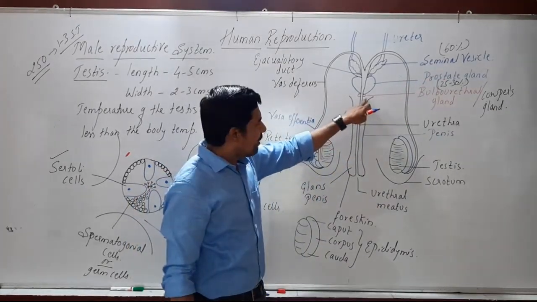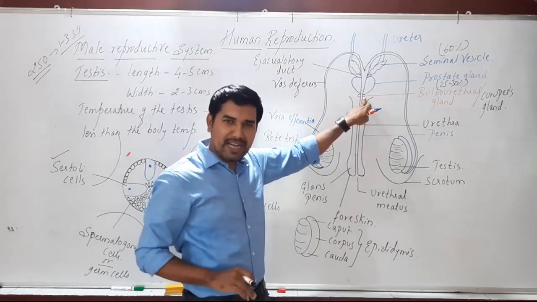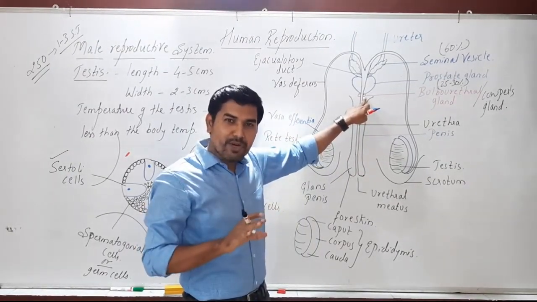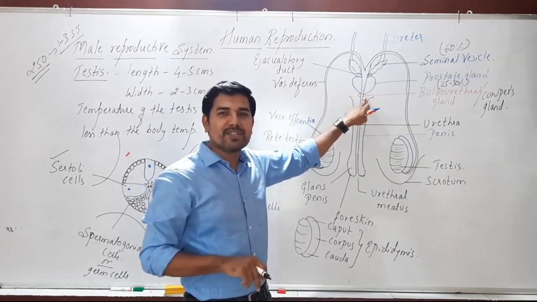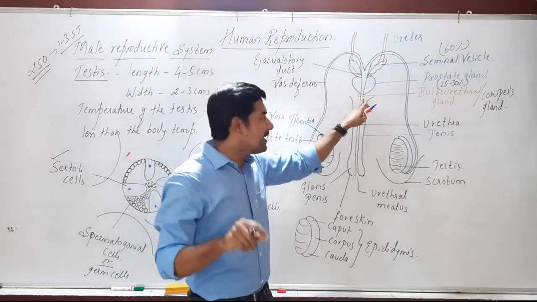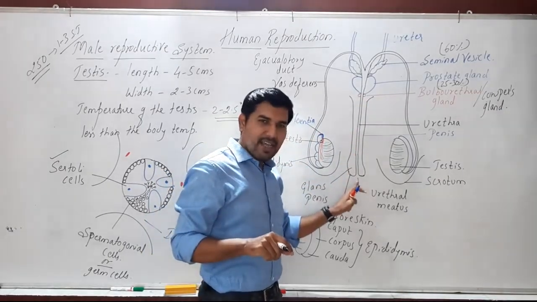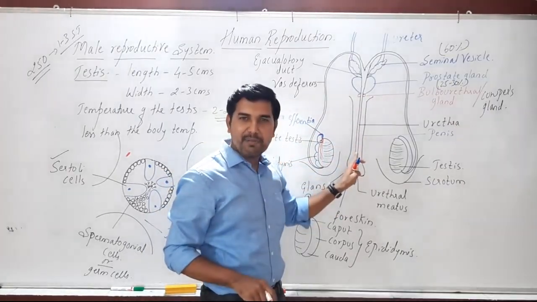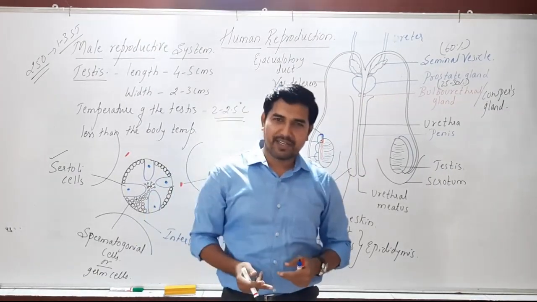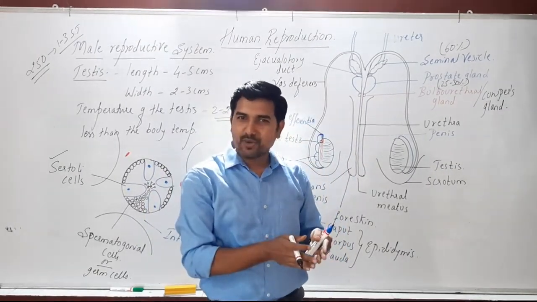Then coming to the bulbourethral gland. These glands do not produce fluid, but they produce certain secretions. That secretion helps in lubrication, helps in neutralizing the acidic medium of the urethra, and also helps in lubrication during coitus or the sexual act.